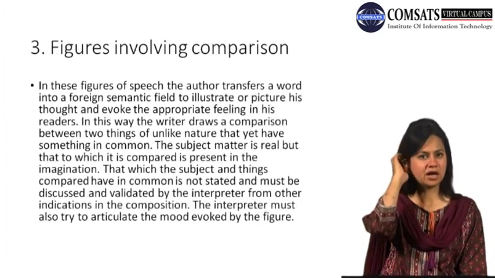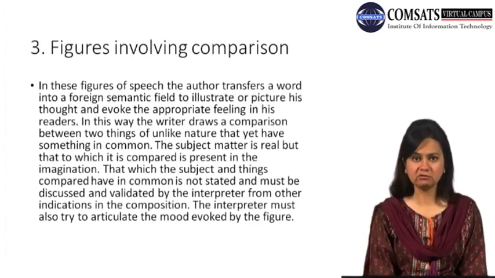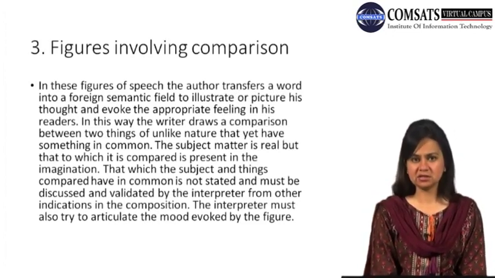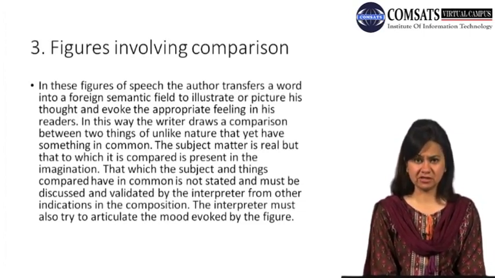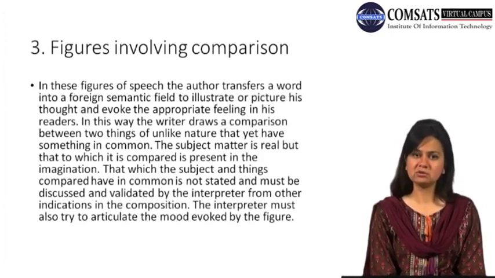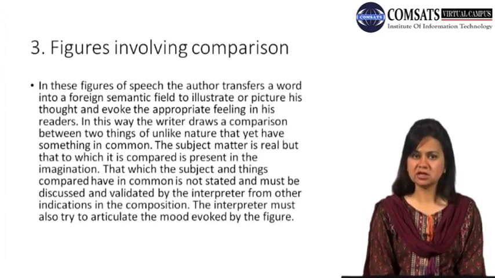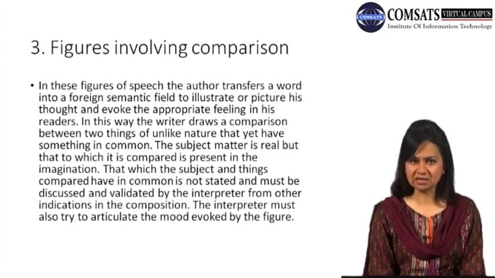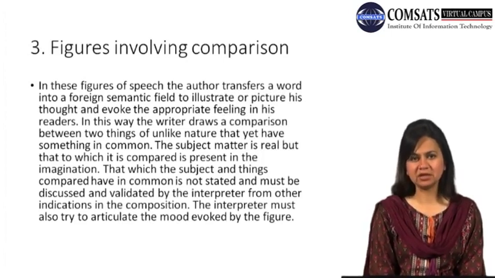Let us today have a look at the figures which involve comparison. In such figures, the author transfers one word into a foreign semantic field. It means that when a poet uses a figure involving comparison, he transfers one entity from its place to another.